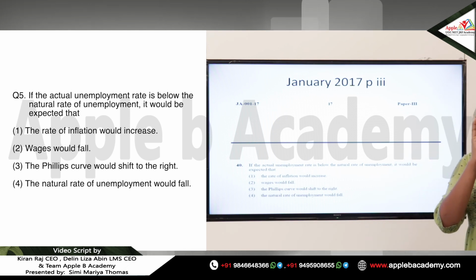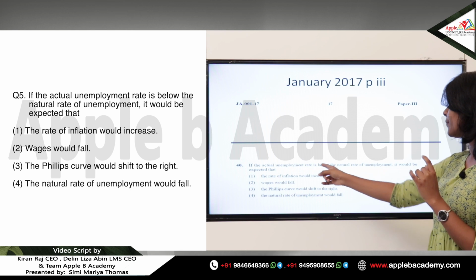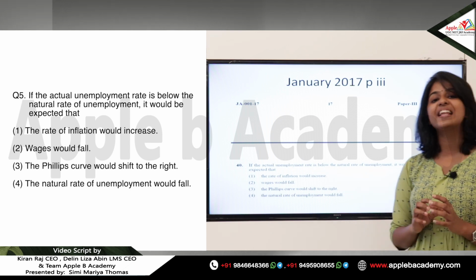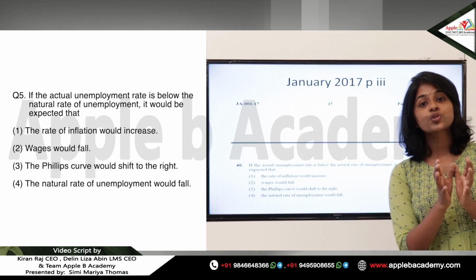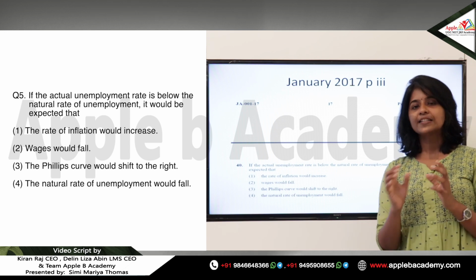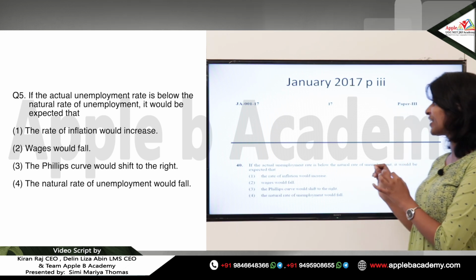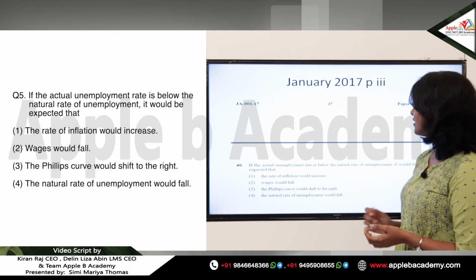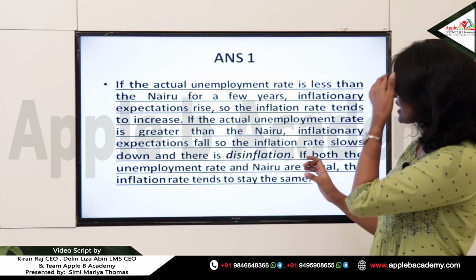The question is, what if the actual unemployment rate is below the natural rate of unemployment? What will be the level of inflation? This concept is related to the long run Phillips curve, and for the time being we will see this explanation.